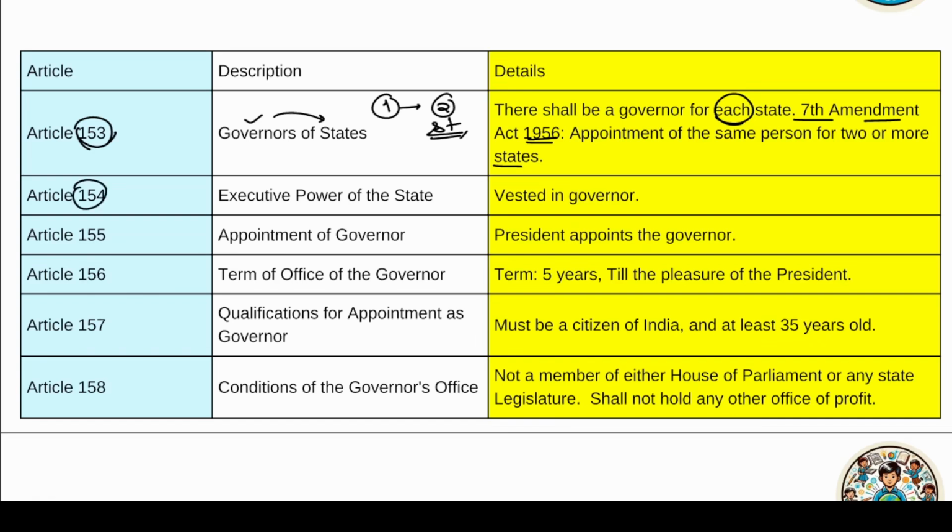Secondly, it says the executive power of the state is vested in the governor. That means all works of a state happen in the name of the governor.